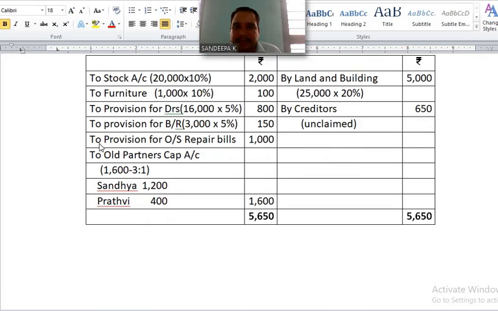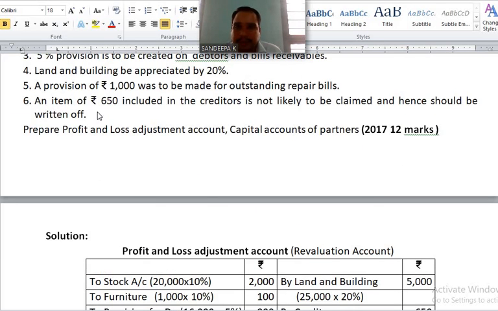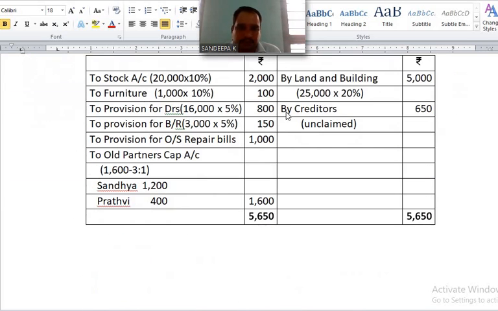Next, a provision of rupees 1,000 was to be made for outstanding repair bill. Creation of liability. Write down on the debit side, to provision for outstanding repair bill 1,000. Completed. An item of rupees 650 included in the creditors is not likely to be claimed and hence should be written off. By creditors, write in bracket unclaimed 650.